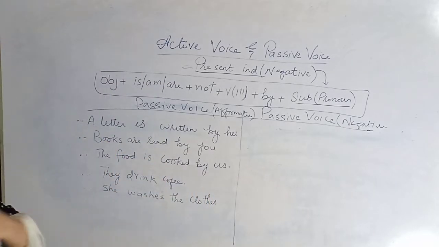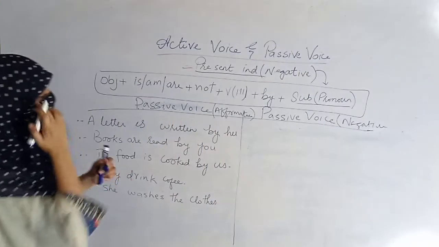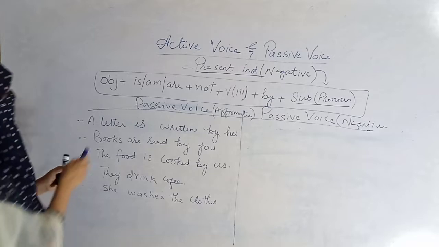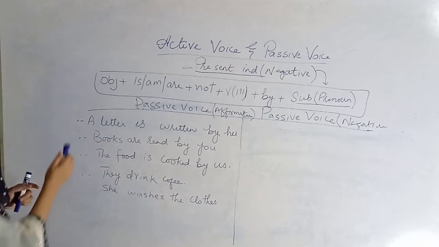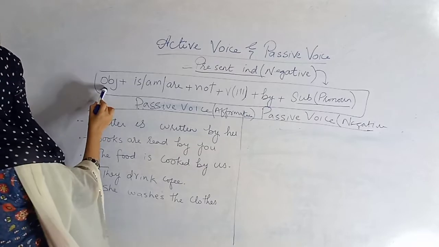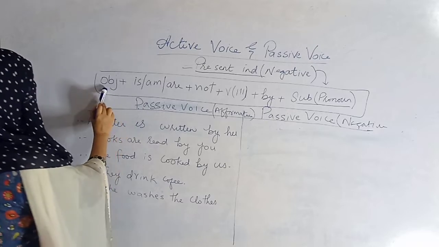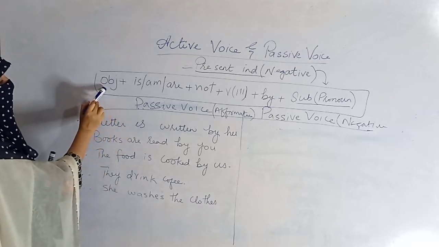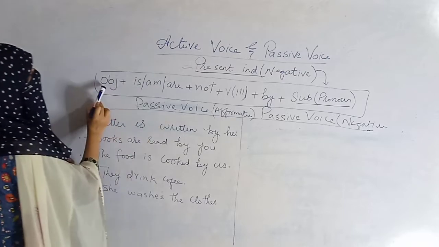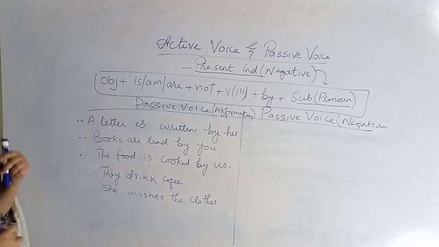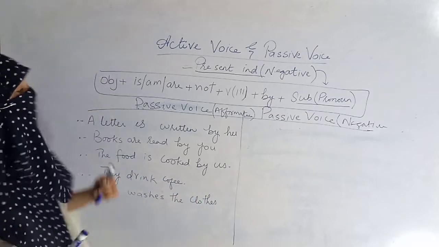So a letter is written by her. How will I convert it into negative? Let me do it for you. I am making a negative sentence of this passive affirmative sentence. You can see here the structure: first you have to apply the object, in this case a letter is the subject, then is, am or are. You have to see whether your object is singular or plural.